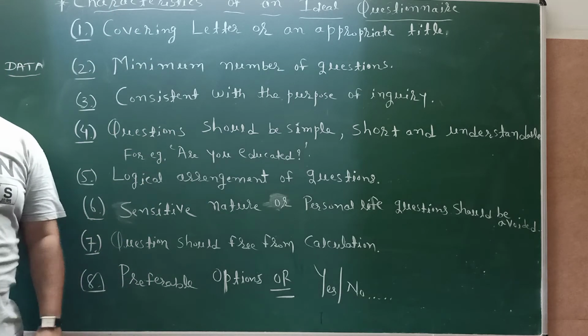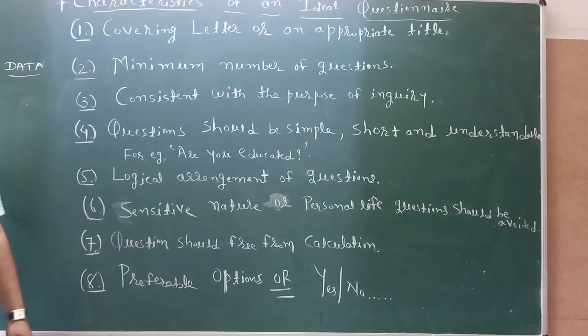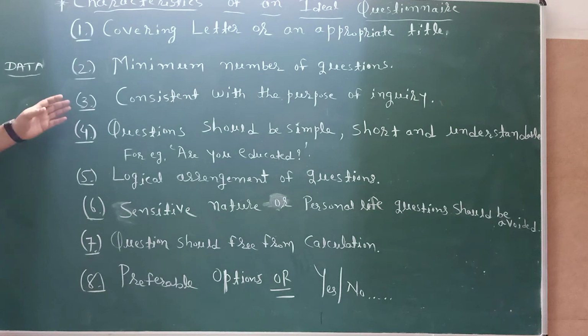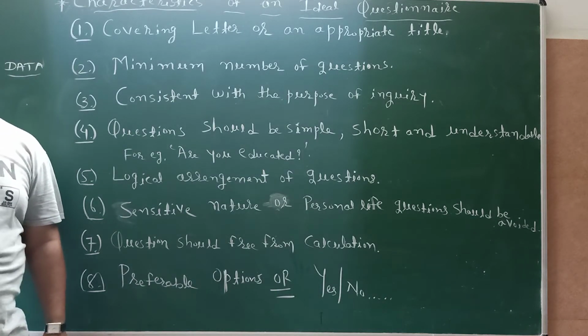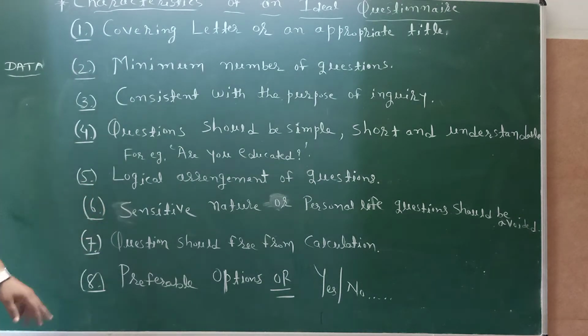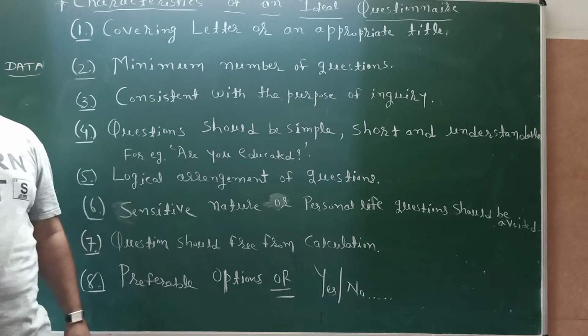Covering letter or appropriate title must be there. Minimum number of questions as much as possible, which covers our information also. Consistent with the purpose of inquiry; irrelevant questions not consistent with our inquiry must be avoided. Questions should be simple, short and understandable. Logical arrangement of questions must be there, not illogical arrangement.